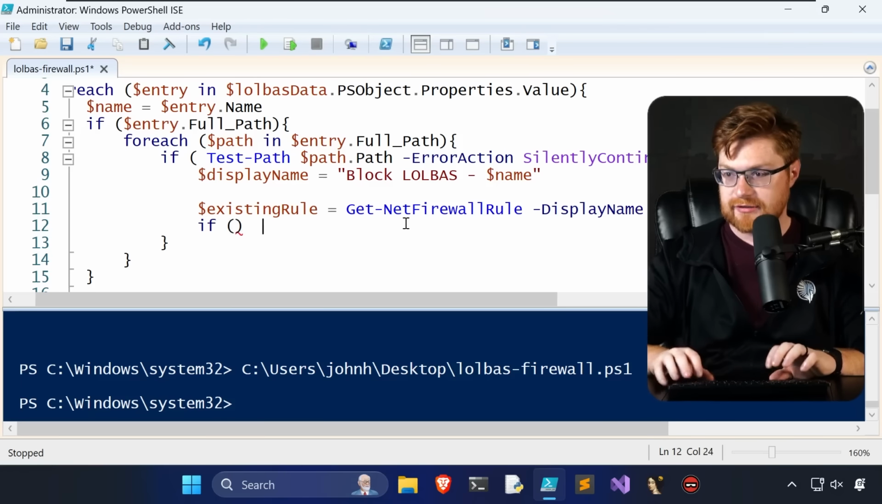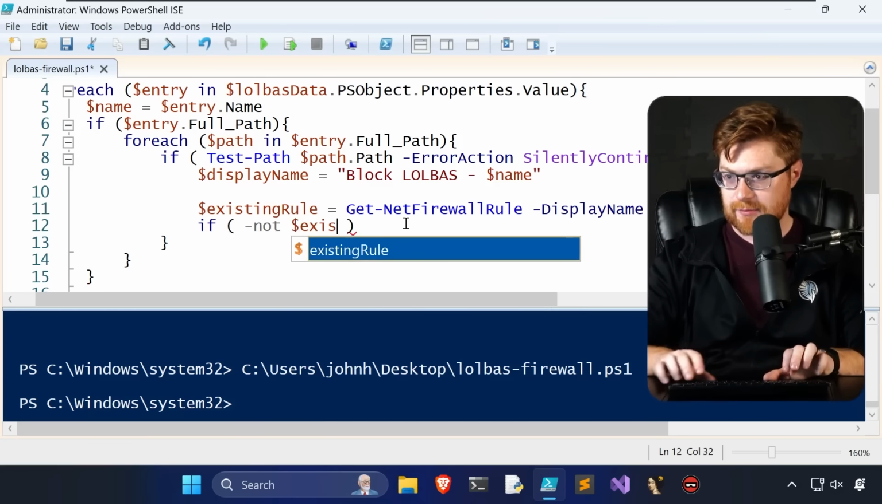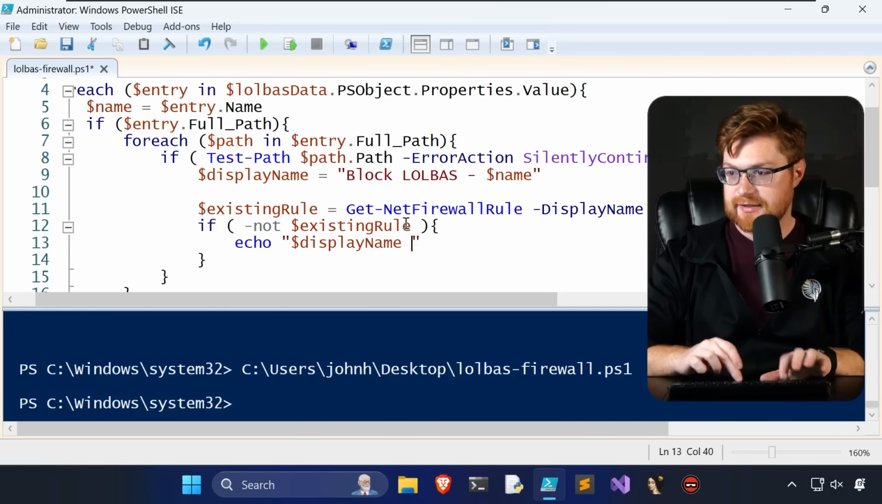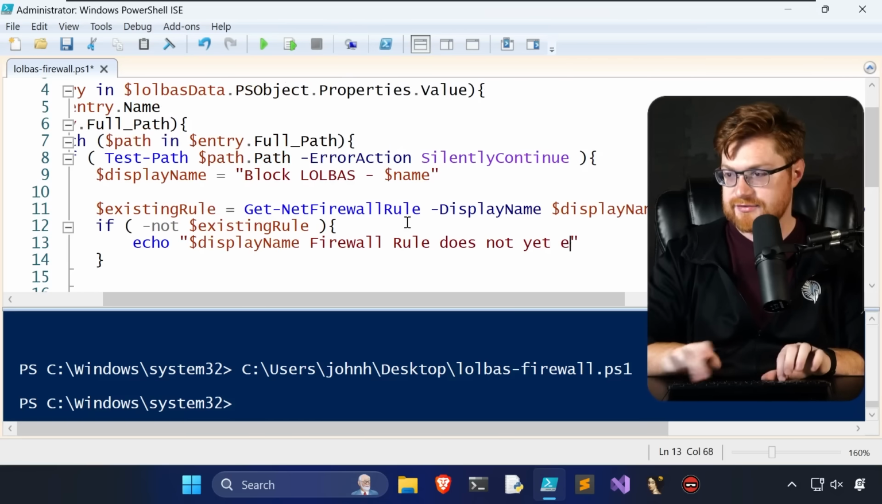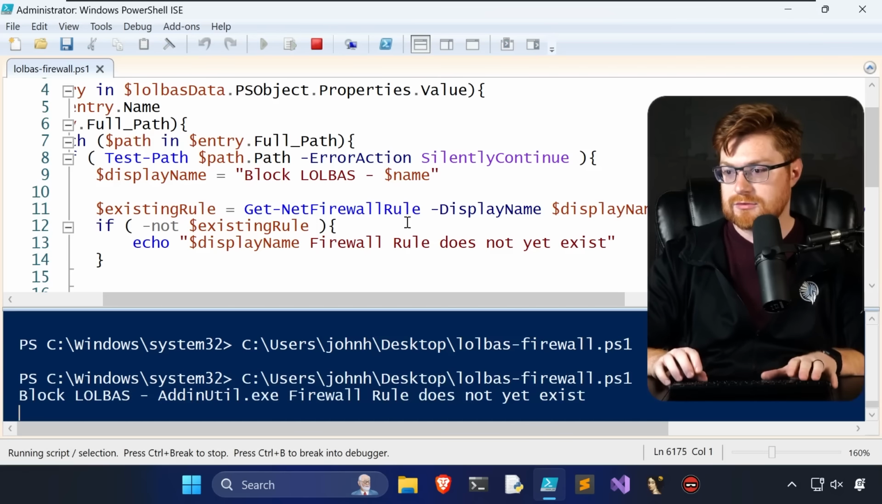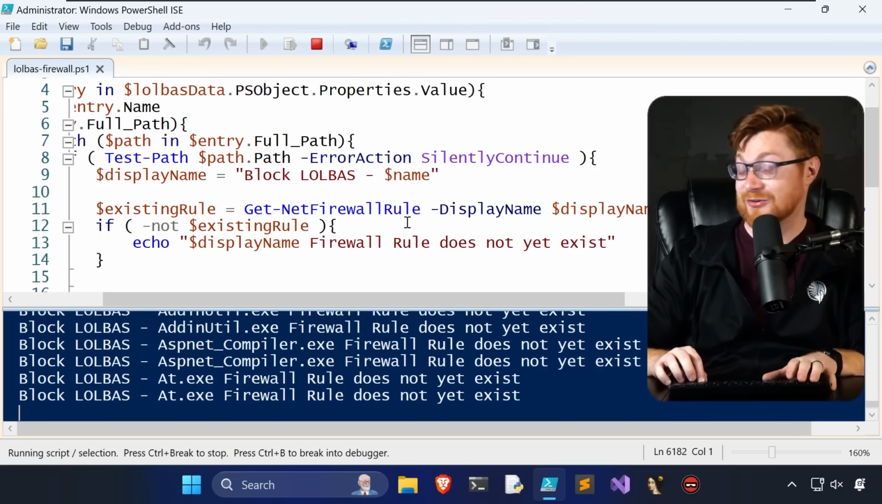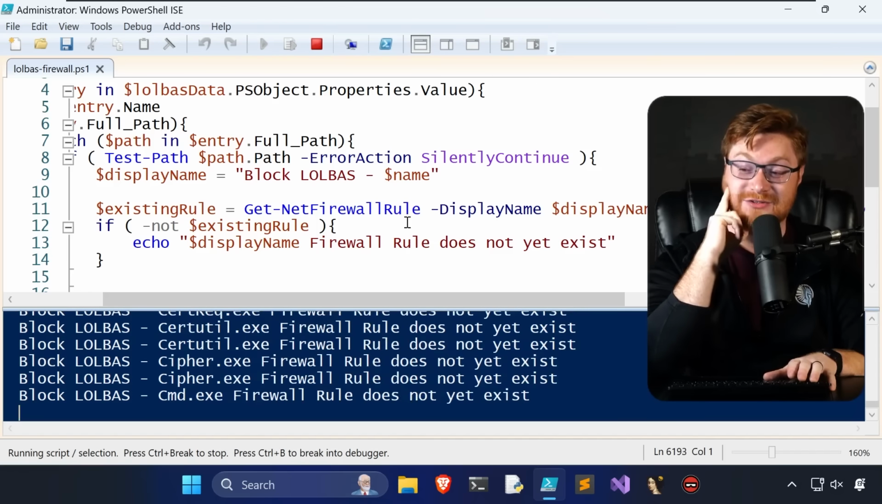Let me just do an if not existing rule, then give me some output so we can at least figure out our pace. I'm sorry, this is just me fumbling around now. Echo display name firewall rule does not yet exist. Go. It's slow as a crawl, dude. PowerShell was not the choice.